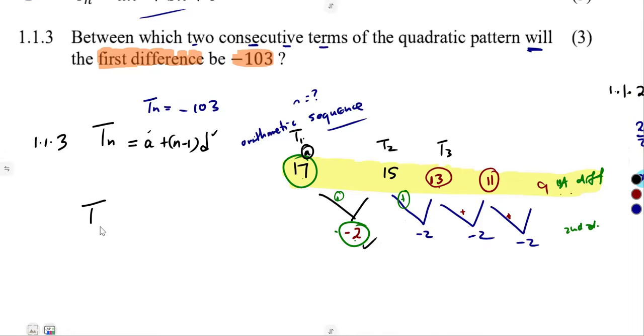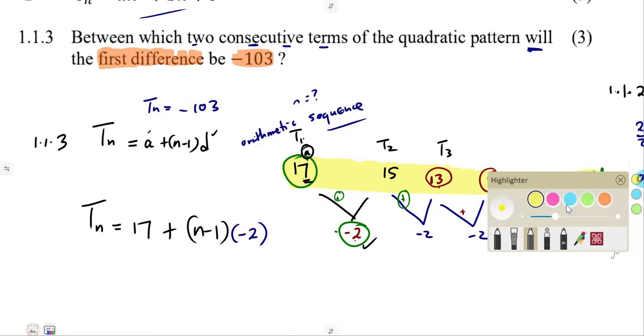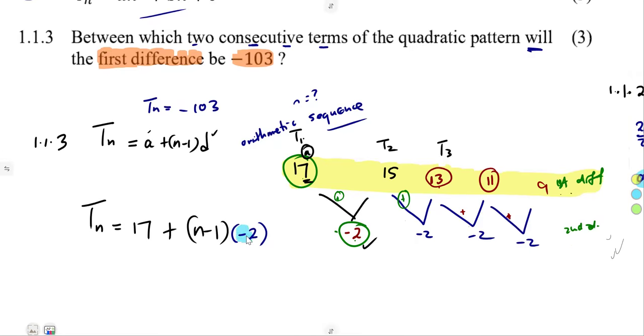So you can simply substitute Tn is equal to A, the first term, 17, plus n minus 1 times d, which is our difference of -2. So that was it. You were going to simplify. Here, let us expand the brackets. As we can see, we have this -2, which is to expand everything in that bracket of n minus 1.